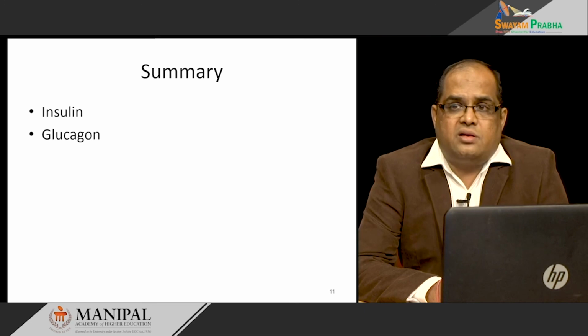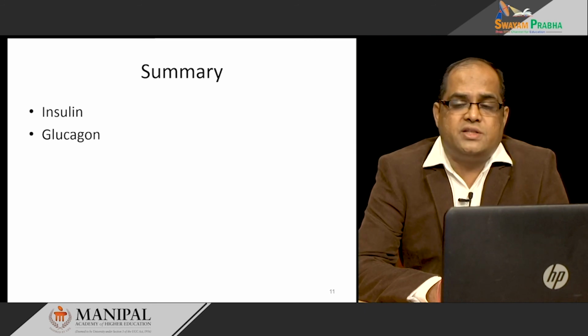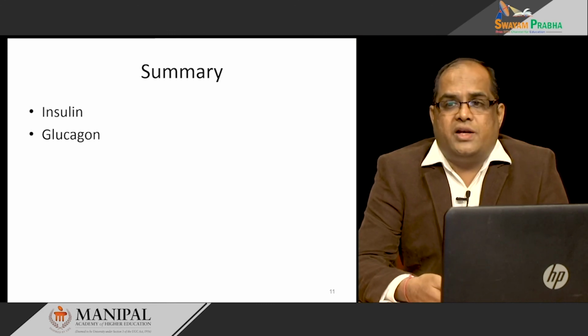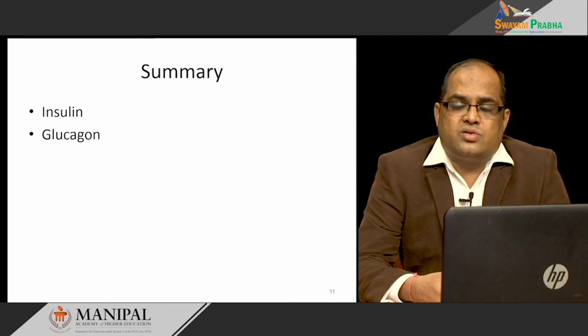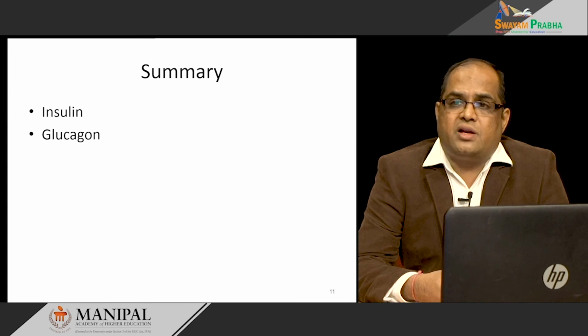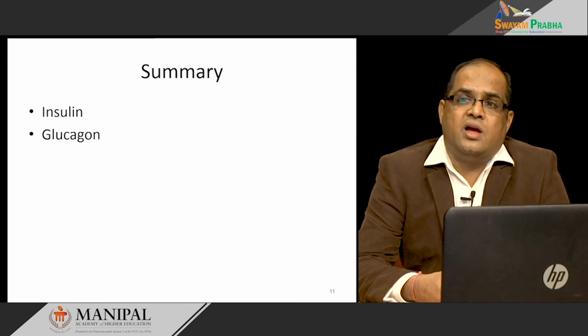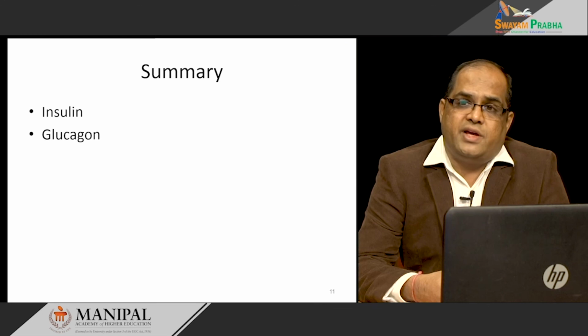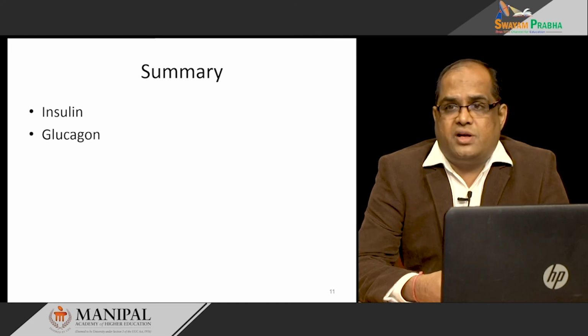On the other hand, glucagon is a hyperglycemic hormone. It is released during the fasting condition where blood glucose level is low, and it tries to bring the blood glucose level back to normal. So the pathways which produce glucose are activated here, that is gluconeogenesis is activated, glycogenolysis is activated, lipolysis is activated, ketone body synthesis is activated, and even protein catabolism takes place in prolonged starvation conditions.